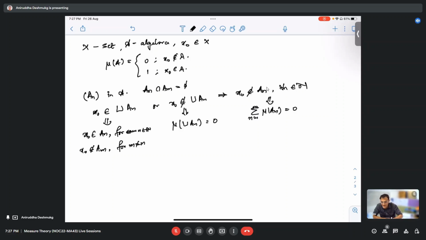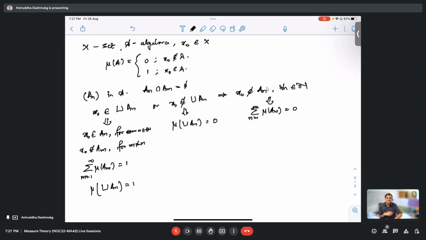Yeah, the countability of this is very simple. You really don't have to worry much. So one of the A_n contains x naught, all other A_n do not contain x naught. So their sum is one, and mu of this A_n is one, and mu of this union is anyway one.